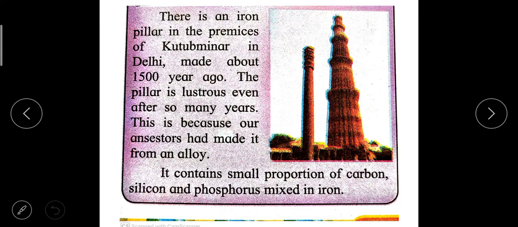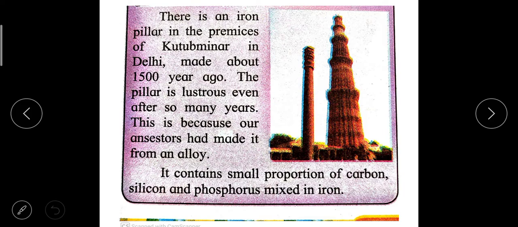Why? Because the ancestors who made the Qutub Minar had made the pillar from an alloy, meaning pure iron was not present in those pillars. A mixture of two or more metals is present for preparation of the pillars. So due to the presence of the alloy, those pillars look lustrous even after so many years, today also.